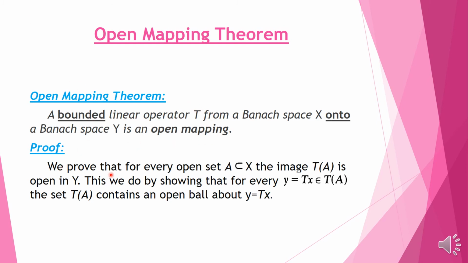We prove that for every open set A subset of X, the image T of A is open in Y. So this is what an open mapping means: we take an open set from the domain and prove that the image of this open set is open in Y. And we will prove T of A is open by showing that for any arbitrary element in T of A, there is an open ball which is contained in the set T of A. This is the definition of an open set.